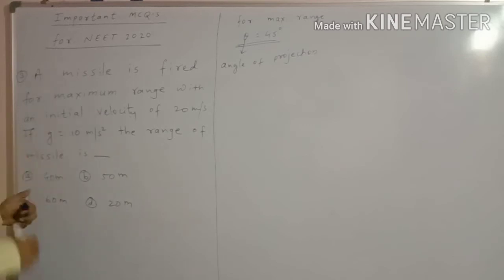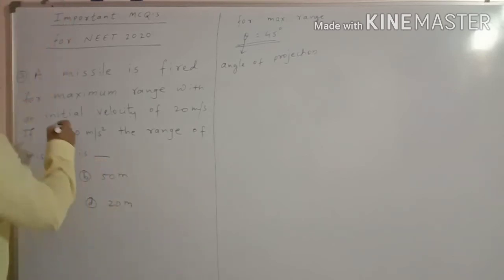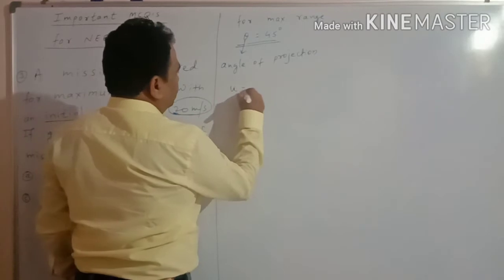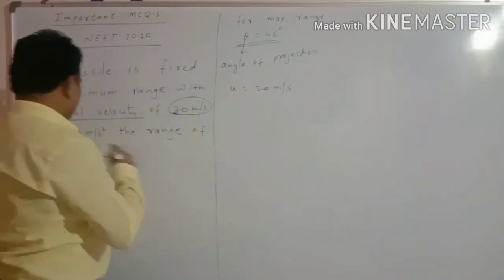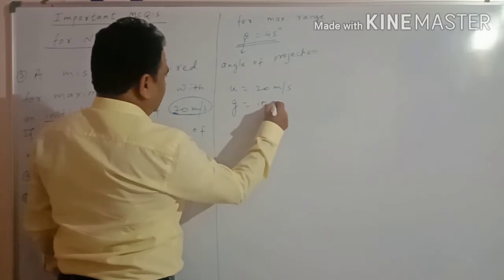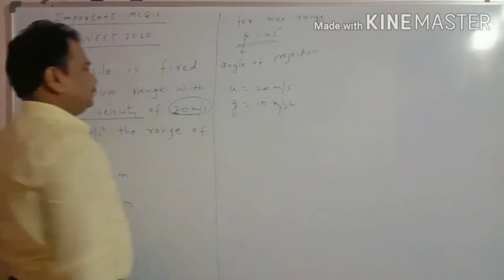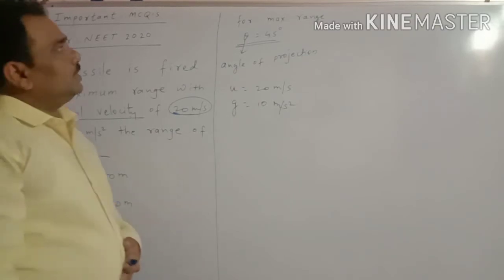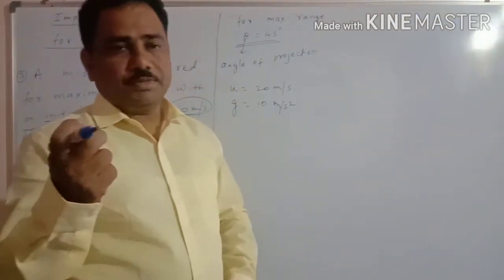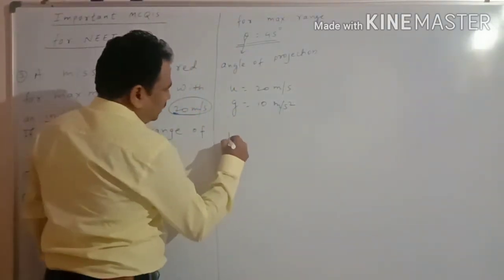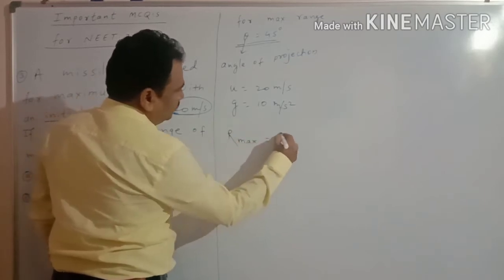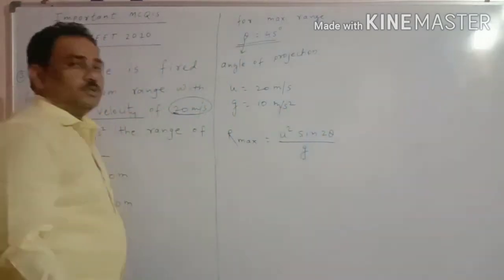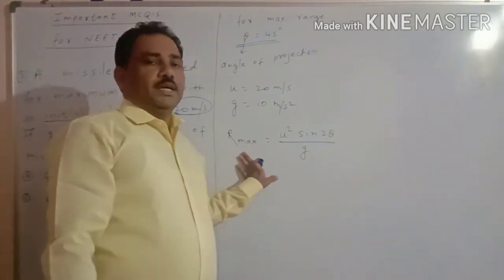Now the given things are the initial velocity, small u is equal to 20 meter per second, and gravity g is equal to 10 meter per second square. How can we calculate the maximum range? We must know the basic formula: maximum range R max is equal to u square sine 2 theta upon g. This is the most important formula to calculate the maximum range.